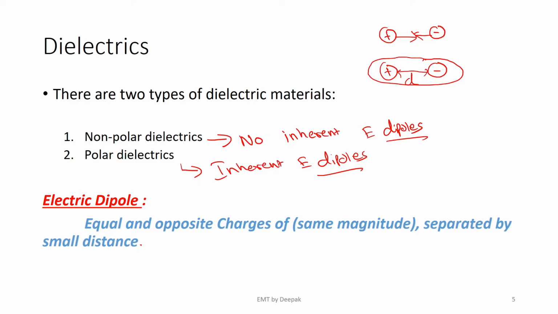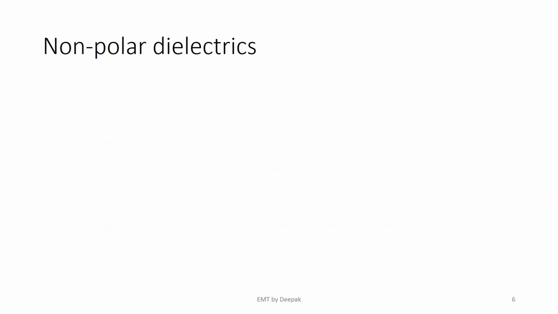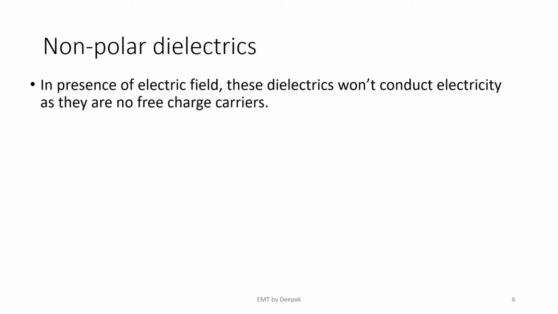Let us see how this concept of electric dipoles helps us in storing of charges. As I have told you, dielectrics are of two types, non-polar dielectrics and polar dielectrics. Non-polar dielectrics, even in presence of electric field, will not conduct electricity as there are no free charge carriers. This sentence is applicable for both non-polar and polar dielectrics.